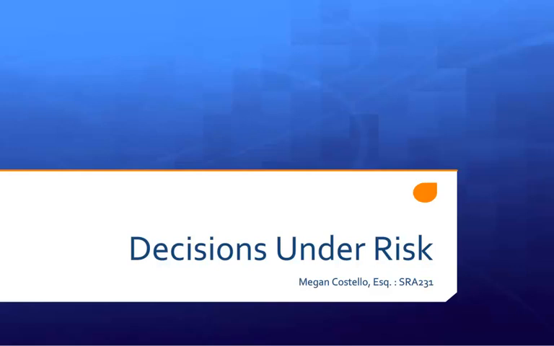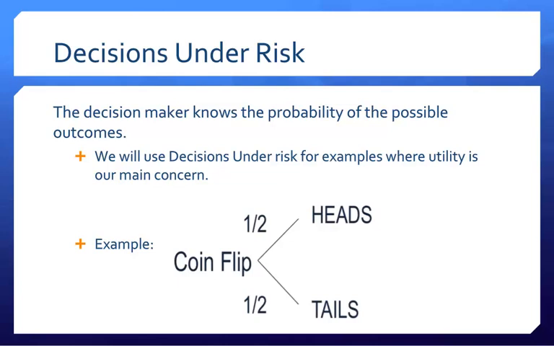Welcome to our next lesson segment on decisions under risk. As I've mentioned earlier, when we know all of our probabilities, we're said to be operating under risk. The classic definition of risk is when we either know for certain what the odds of a given outcome will be, or if we could derive those precise odds. Decisions under risk give us complete knowledge about the probabilities that our decision maker is facing.